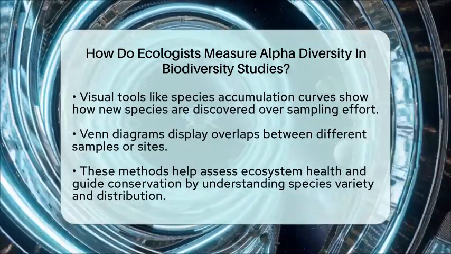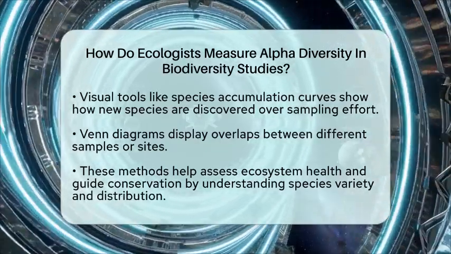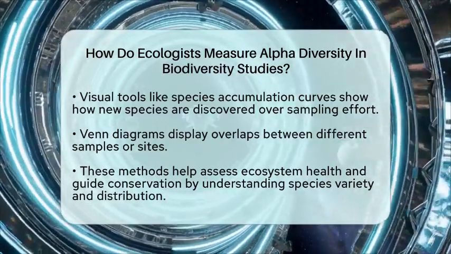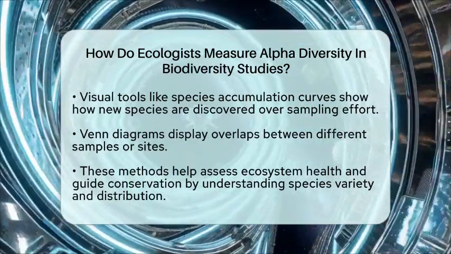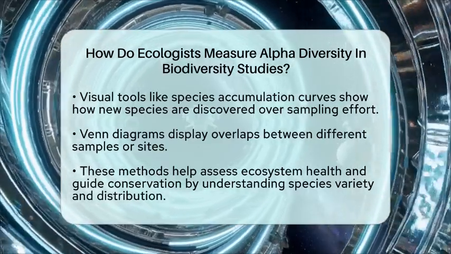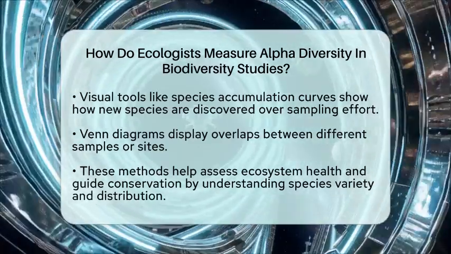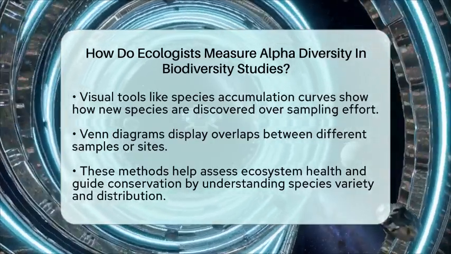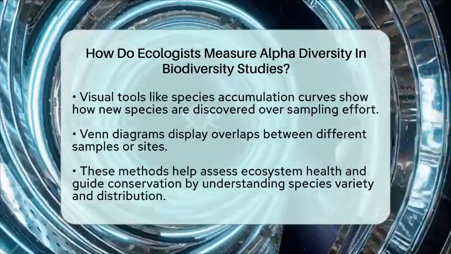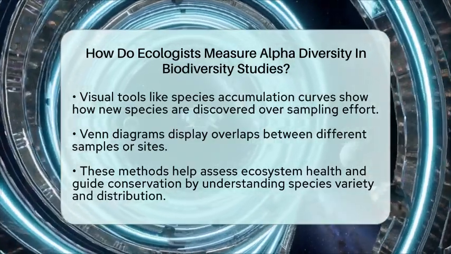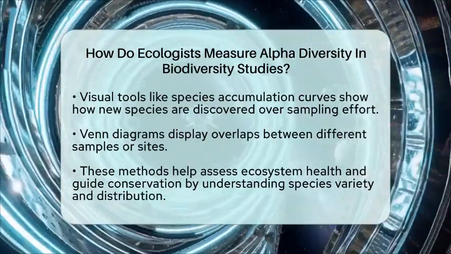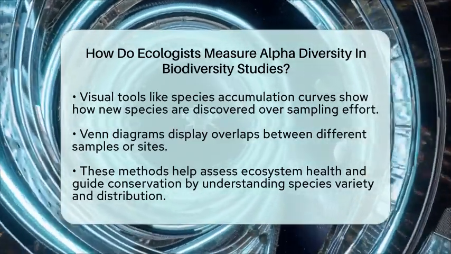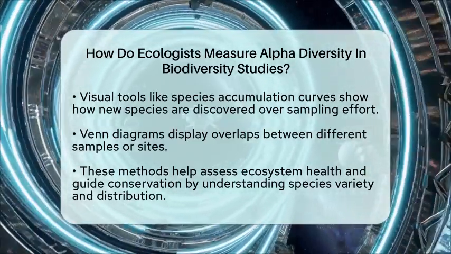Measuring alpha diversity is a key part of understanding how healthy and complex an ecosystem is. It helps scientists see how things change over time, especially when environments are disturbed or restored. By counting species and analyzing their distribution, ecologists can better understand the health of local habitats and guide conservation efforts. In essence, these tools help break down the rich variety of life into understandable pieces, making it easier to protect and preserve biodiversity at the local level.